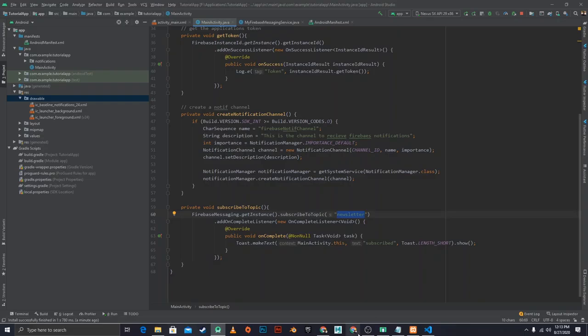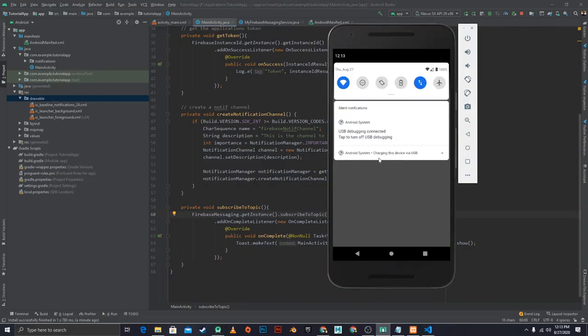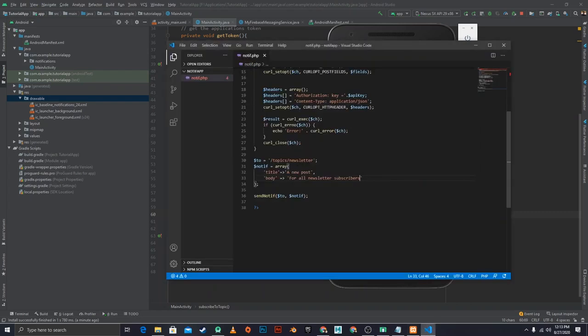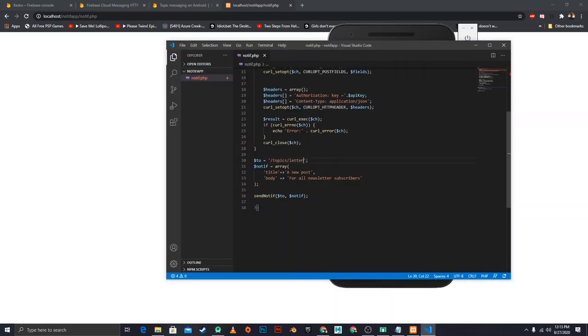If we try to send to another topic, for example, let's close this out, and we send to a topic that this phone isn't subscribed to, if I said letter, save that, and then I try to run it, we would receive no notifications. Only if they're subscribed to that topic would they receive a notification for that topic, if that makes sense. Yeah, now they receive a notification. So that's pretty much about it.